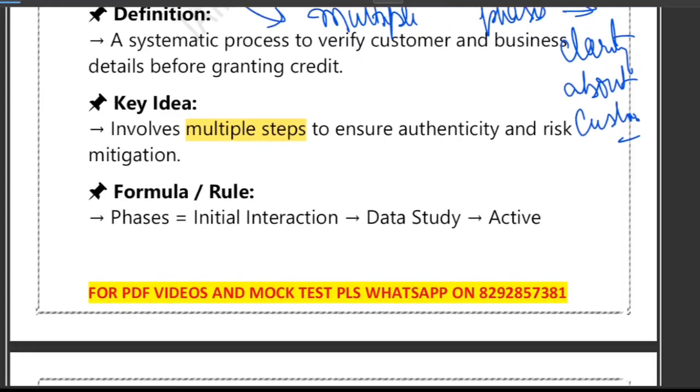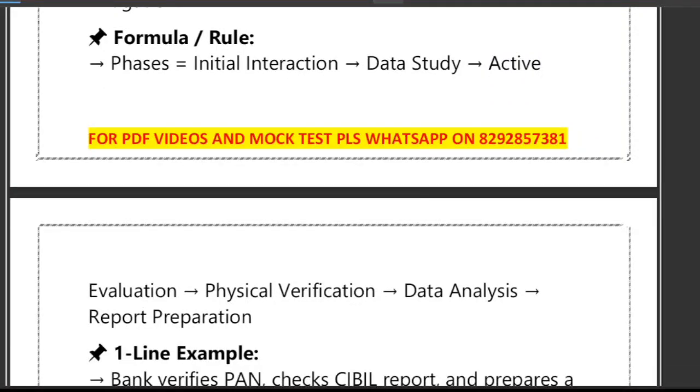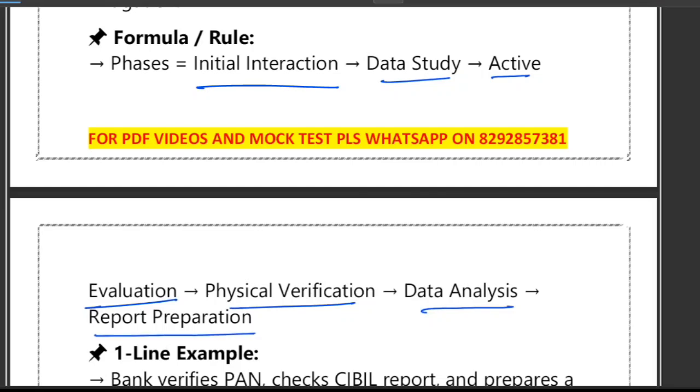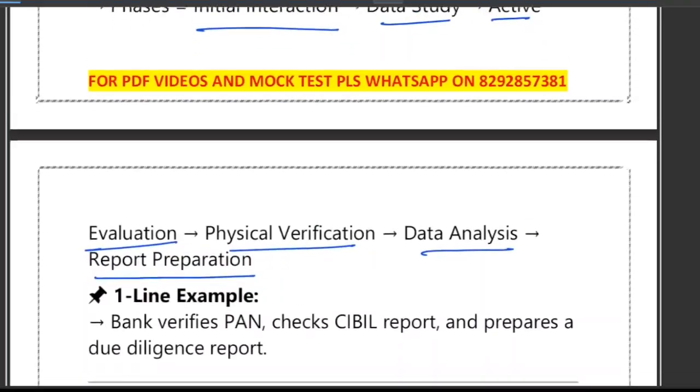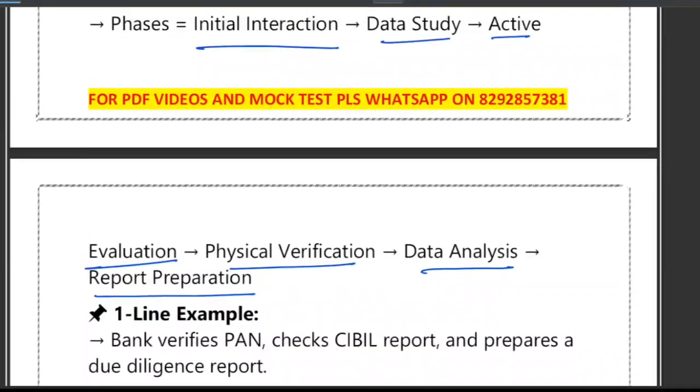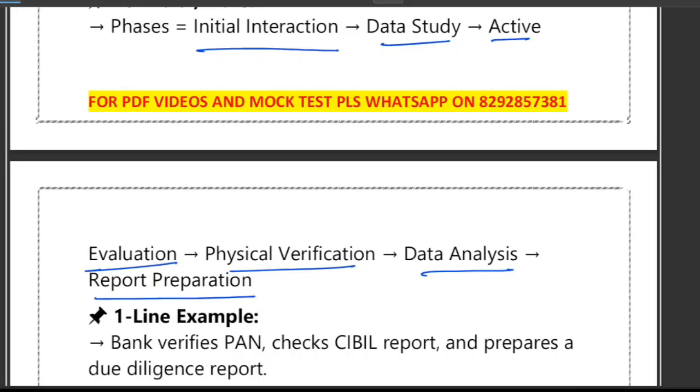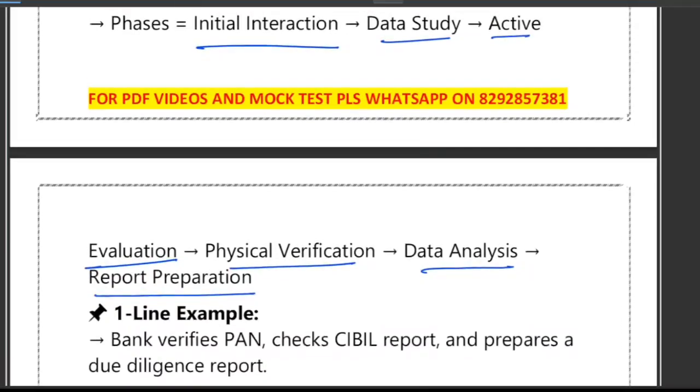Let's have a look. The phases are, first of all, initial interaction. So these are the phases: initial interaction, data study, active evaluation, physical verification, data analysis, and report preparation. So let's simplify each step. The first step is initial interaction. So what happened in the initial interaction? That is the meeting with the customer, and basic information is collected. That is called initial interaction.